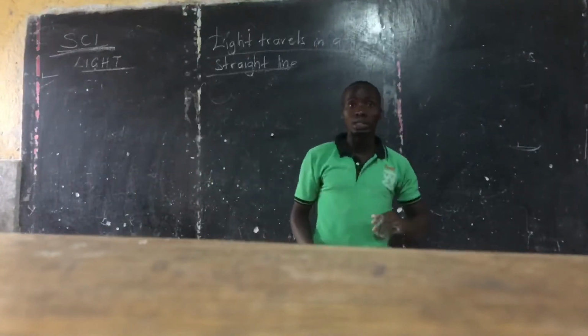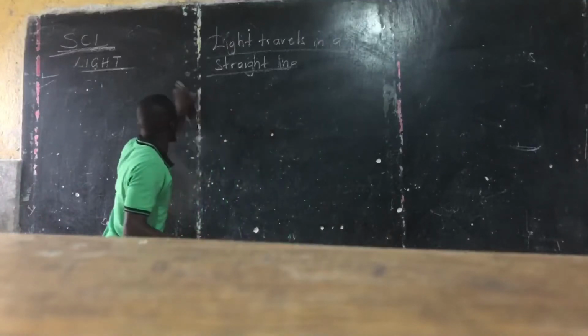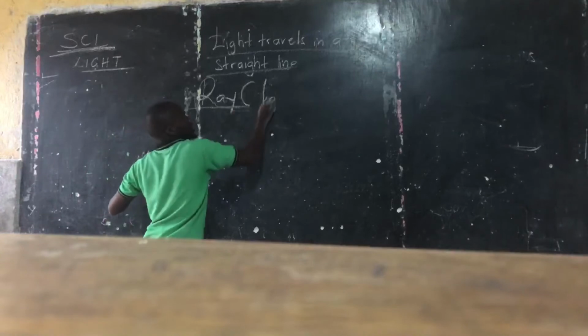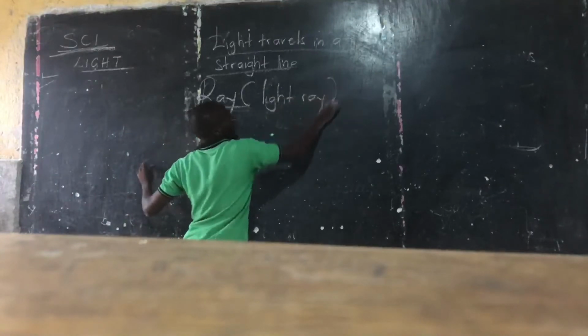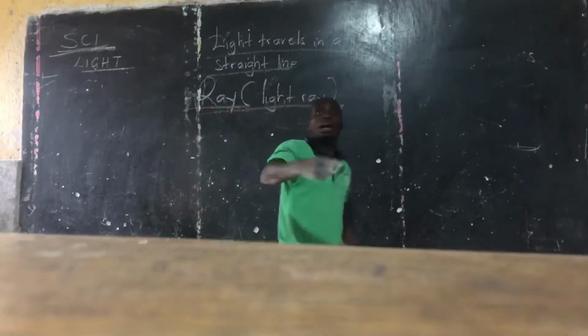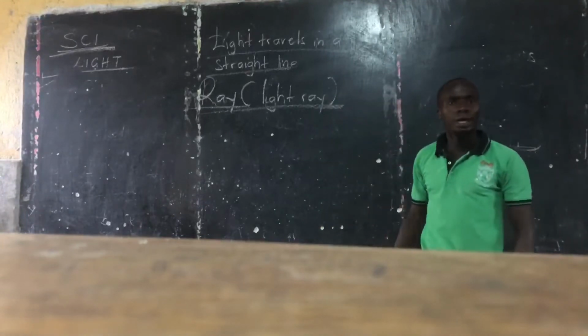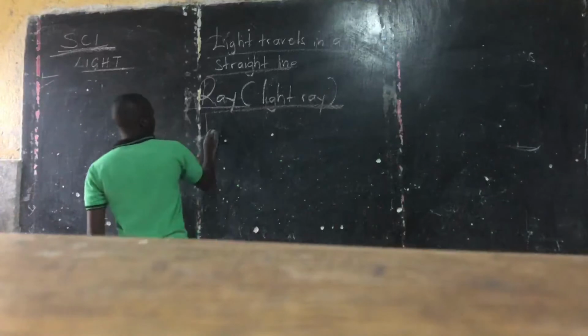Light travels in a straight line. So that's what we call a ray. You can call it a light ray, or a ray of light. So what's a ray? A ray is a path of light.